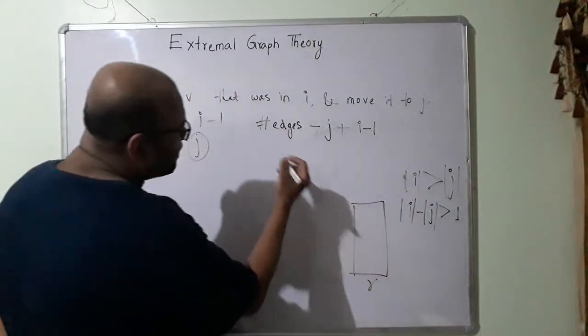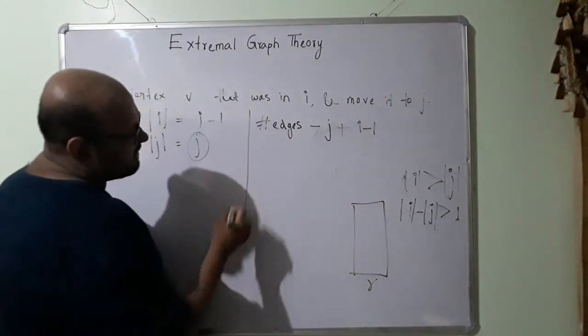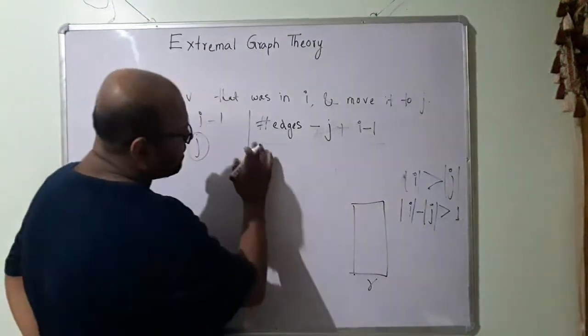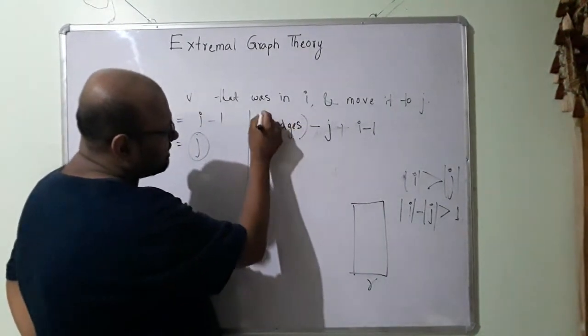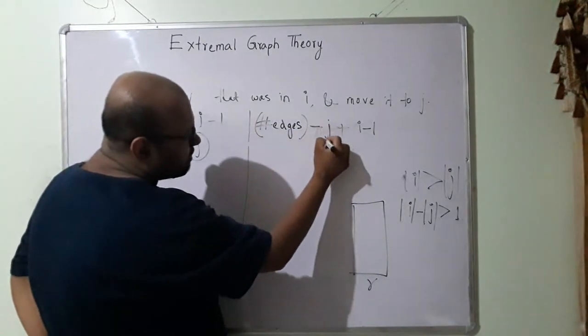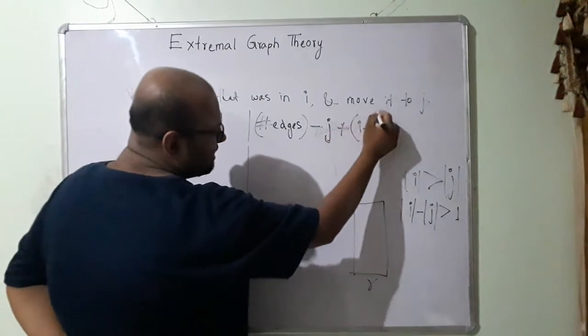Now what do I know about this? This is now my current number of edges. Previously I had the number of edges equal to this. I removed j number of edges when I moved, and after moving I added this many number of edges.